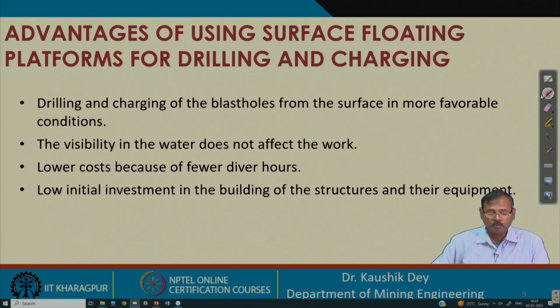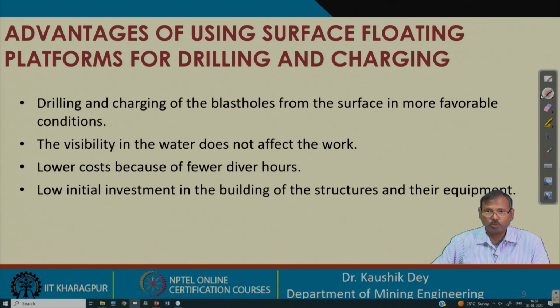So, that is why this expertization is lost there, but in this case we can enjoy the expertization. Second one is the visibility of the water. It may be muddy water, whatever the water condition, that visibility is not affecting. But if the water is very dirty, then it is very difficult for the blasters and the divers to see the whole position to carry out charging.